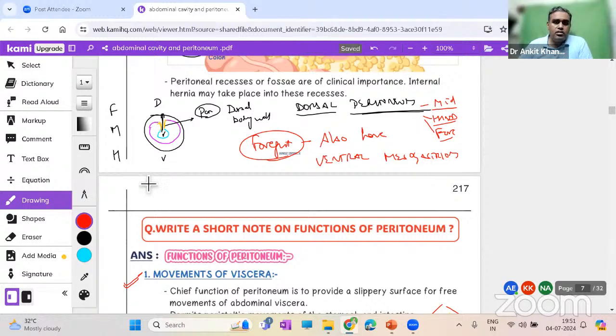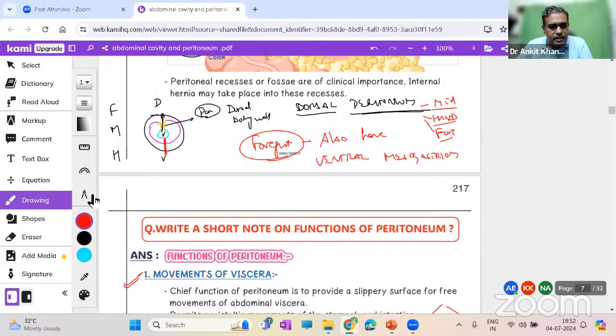Then you might argue, sir, what is the use of connecting anteriorly? The anterior is nothing. There's no aorta, no IVC in front, at the abdominal wall. Why did nature connect it anteriorly? Let me give you the reasoning also here, because the reasoning is important. That might be asked in the viva.